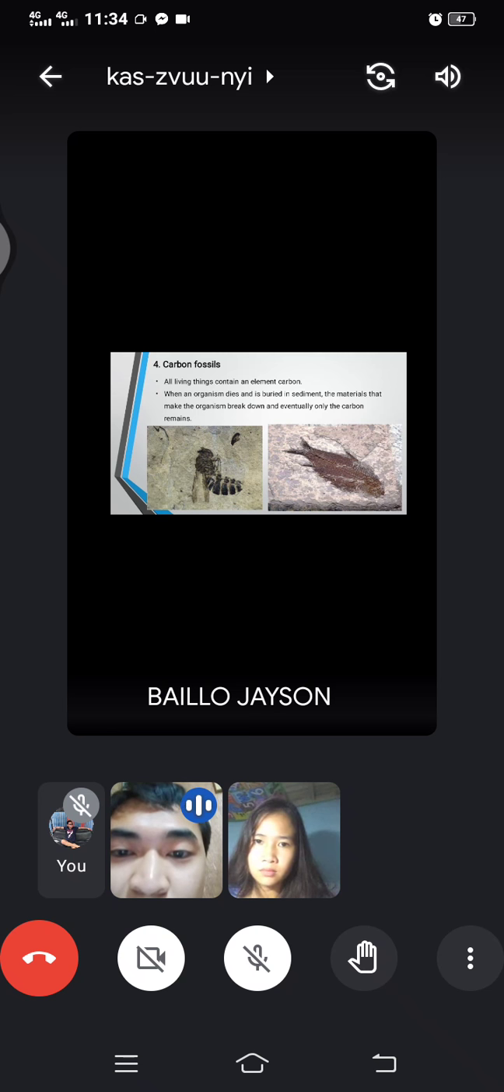Next is carbon fossils. So, ikaapat is ang carbon fossils. So, all living things contain an element carbon, no? So, sa ngalan nga nabubuhay ka gamit ang enerhiya ng araw, nag-absorb ka ng energy from the sun. So, you are considered a living thing. So, tao or hayop, they contain carbon. So, when an organism dies and is buried in sediment, kapag isang organismo ay namatay at nabaon sa lupa, they still contain carbon.